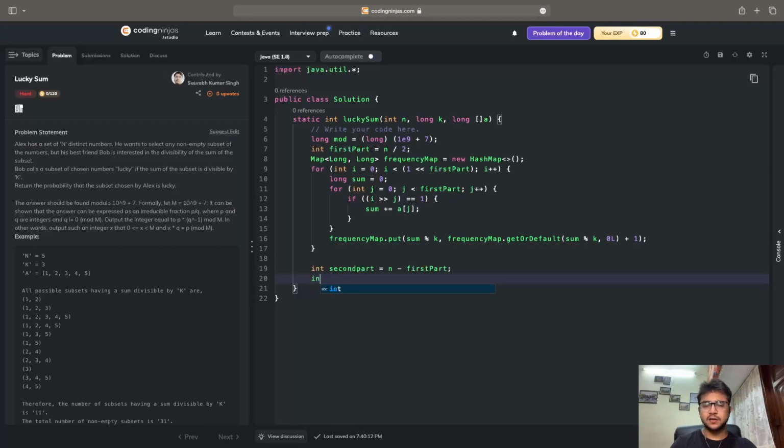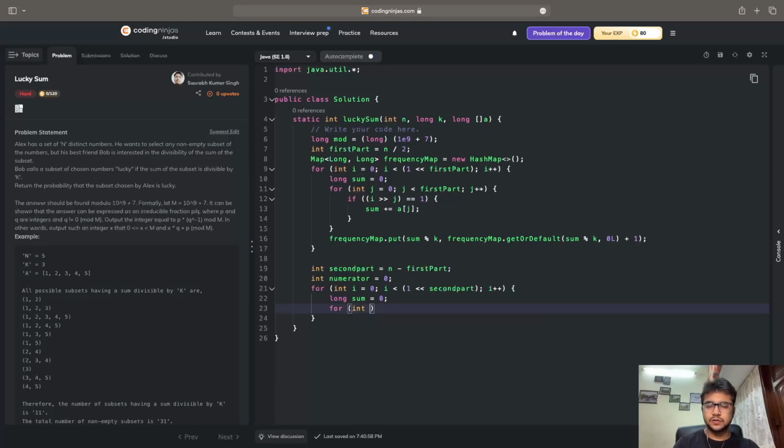So here I will start writing. I'll write int, let's say numerator equals 0, and then I will write a loop. So for int i equals 0, i less than 1 left shift second part, i plus plus. Here I will write long sum just like the last time, and then again I will write a for loop: for int j equals 0, j less than second part, and j plus plus.